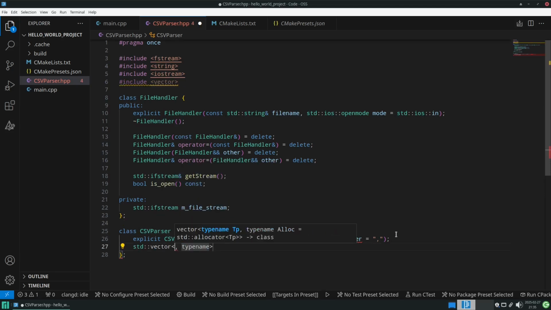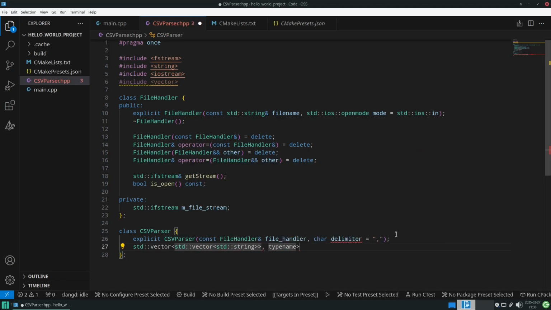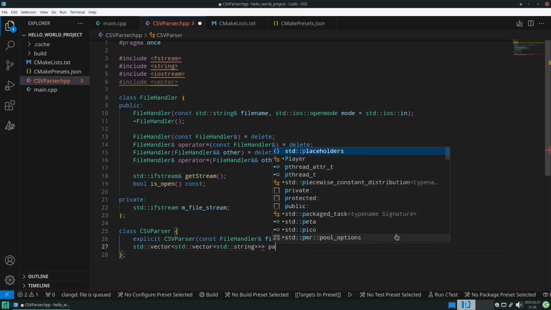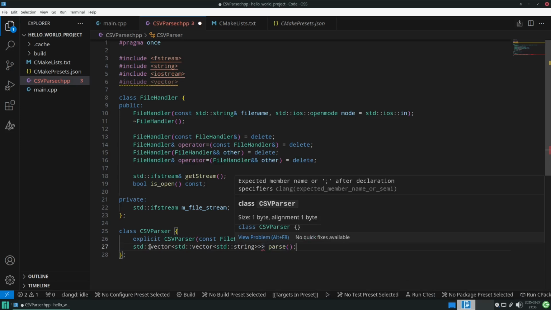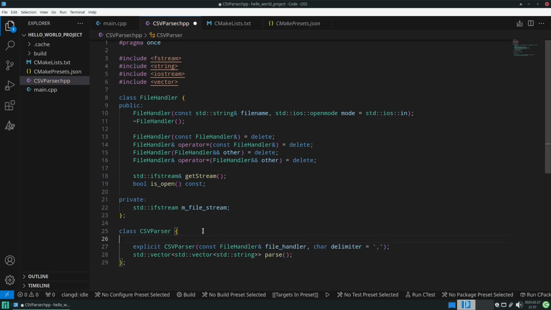For simplicity, we also just want to have a public vector of vectors of strings, like so. Maybe let's don't make this implicit to have a nicer API for our CSV parser. Then this should be the return type of our parse function. And this should just give us basically all the lines. This represents all the tokens in a line. And then the string represents the token that has been parsed. So what's wrong here? Oh, we only need 2. And of course we need to put this, and let's make this public again.